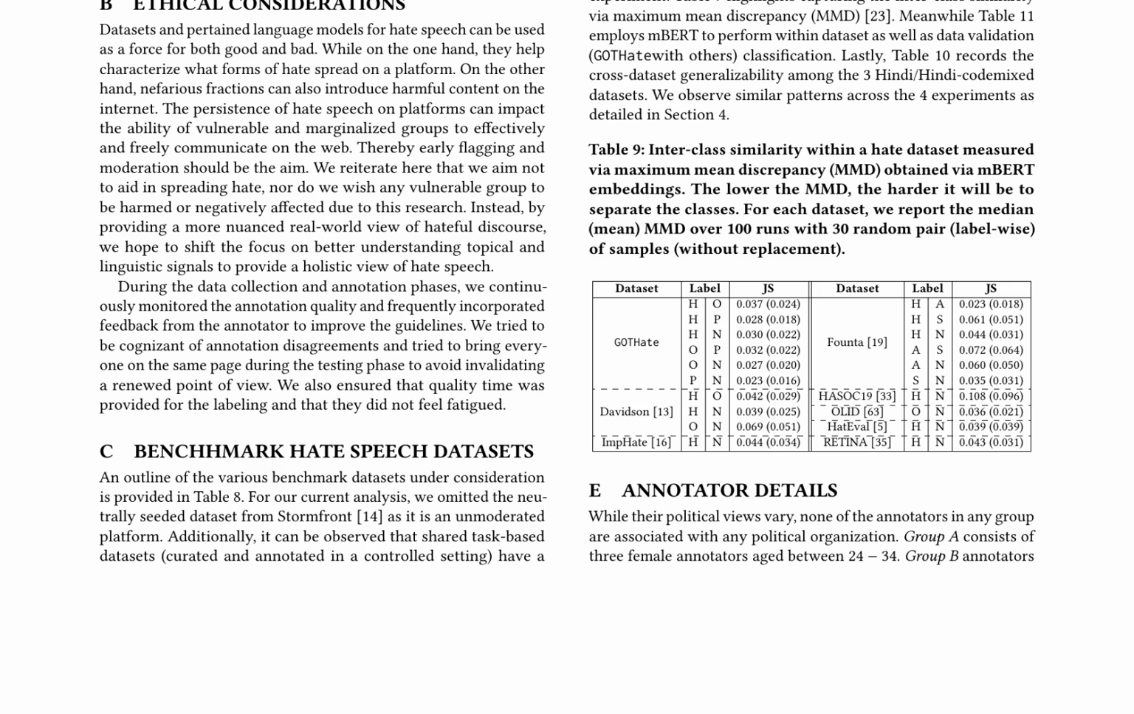Annotator details are provided, including demographics and political views, chosen to ensure diversity and minimize bias in the annotation process. This section underscores the importance of acknowledging limitations, ethical considerations, and the need for more nuanced approaches to hate speech research, while providing a comprehensive overview of benchmark datasets and extended experiments.